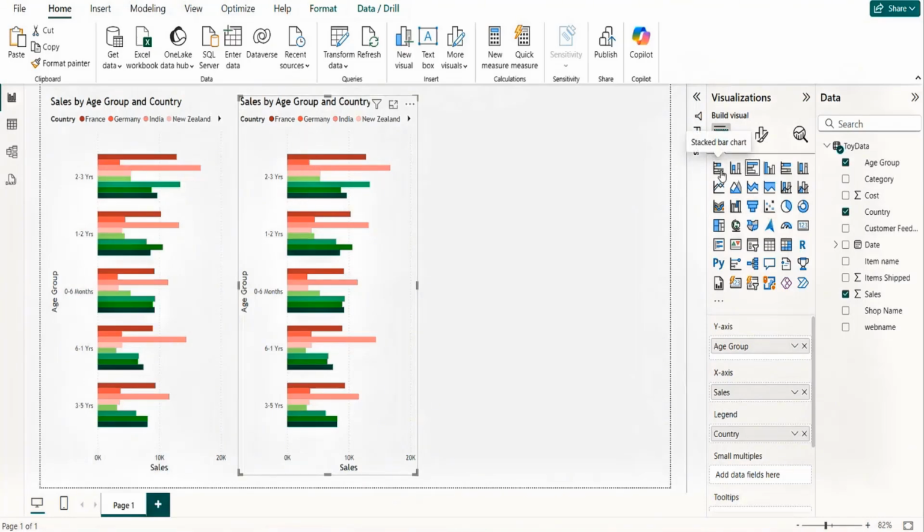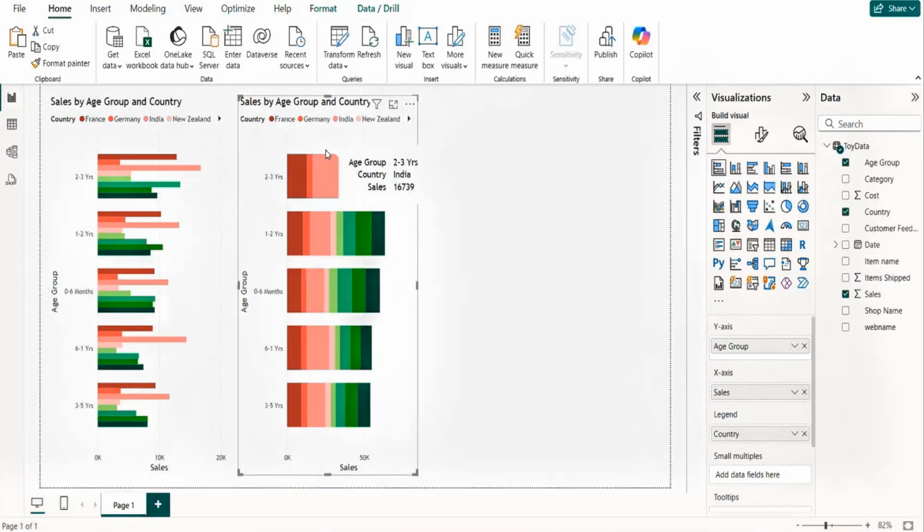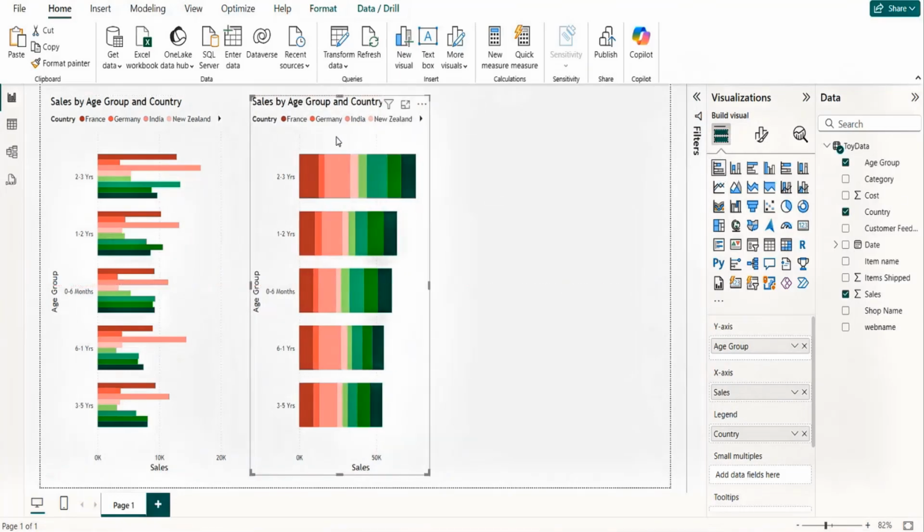You will have less space now, right? We have already discussed in detail when you can use this and when you can use this, and otherwise, information-wise, they are giving the same information. But here, looking at the area, I can clearly see that this country, India, is giving me the maximum number of sales, right? So this is how it is.